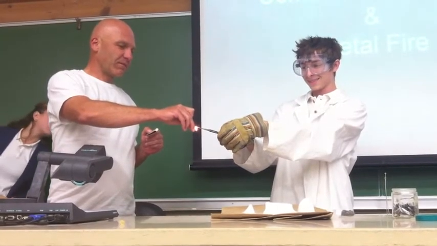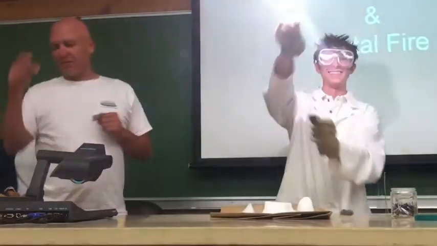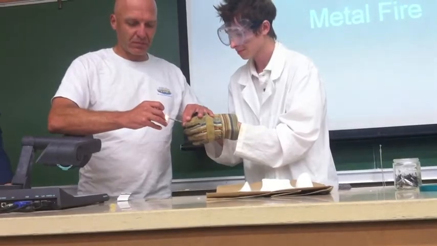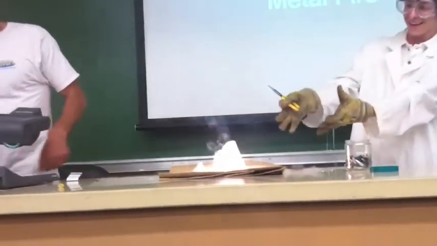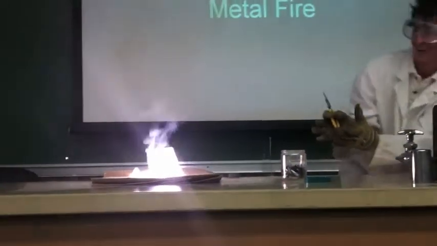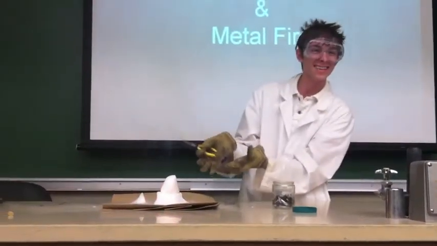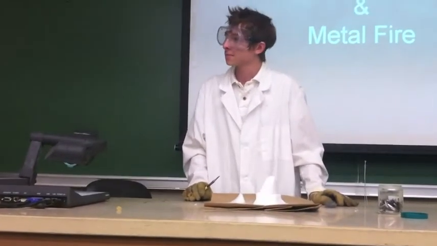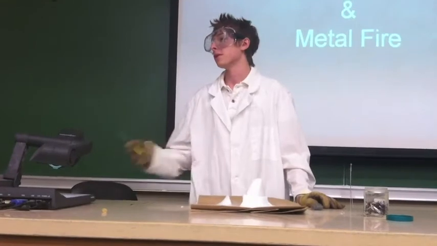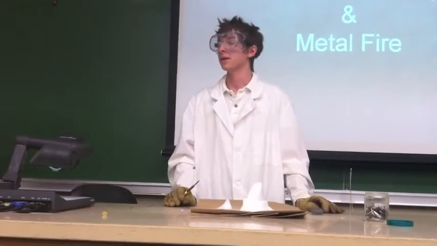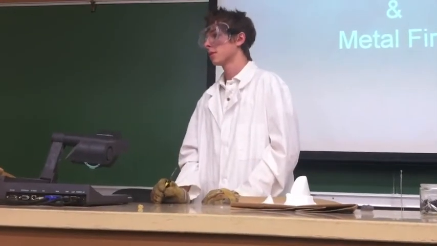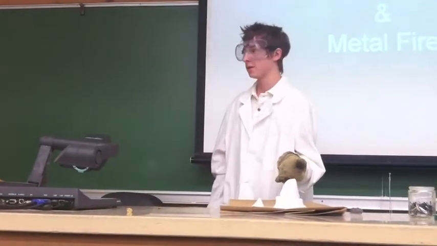There we go, there it is. So there it's burning in the presence of oxygen. And there it is. See how the other magnesium is lighting on fire. It's converting the carbon dioxide into magnesium oxide. I think this is an example metal, but other metals can light on fire as well, and some are more reactive. Once it gets hot enough, it can keep going. This is pretty quick, the way this takes place.